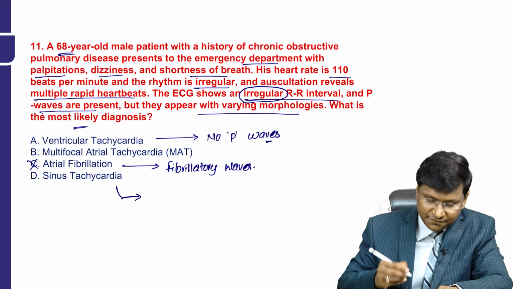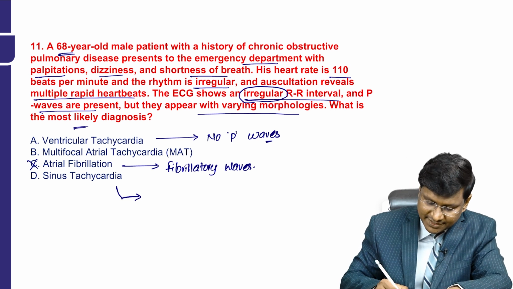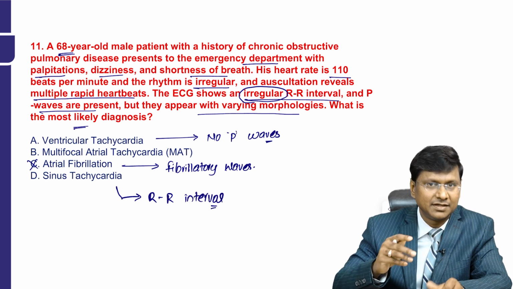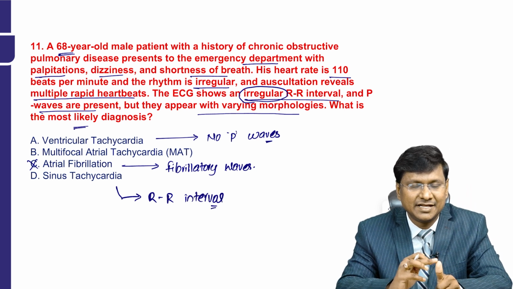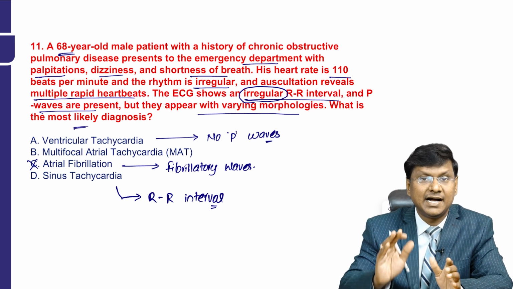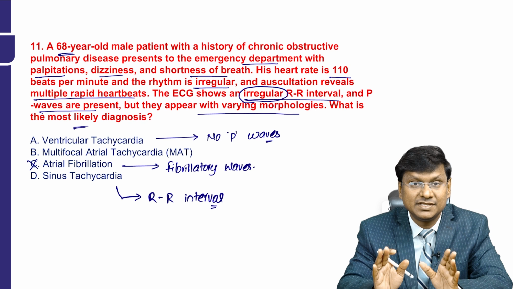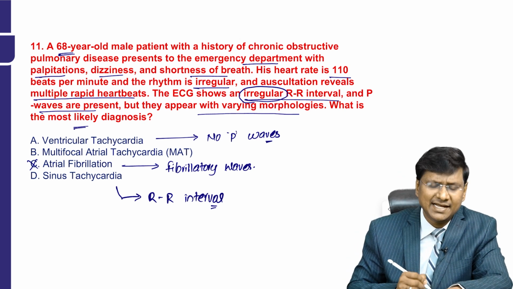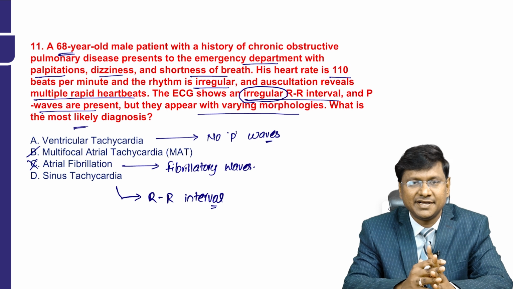And you take the case of sinus tachycardia. In sinus tachycardia, the RR interval will be absolutely regular. So you will have the sinus P wave, that means the normal P wave, tachycardia will be there, and the RR interval will be regular. So these are the points suggestive of sinus tachycardia. Then the answer here is multifocal atrial tachycardia.